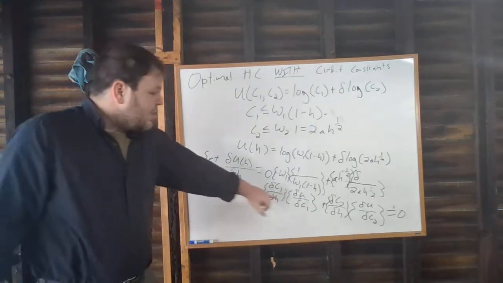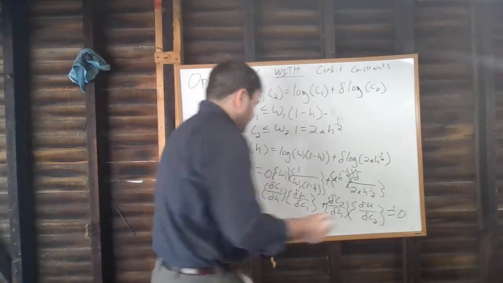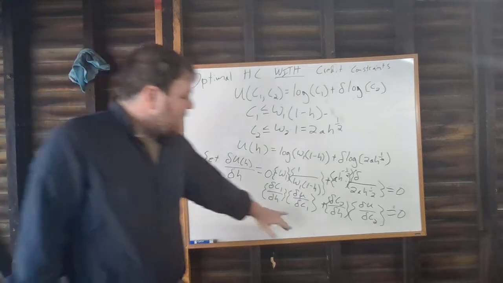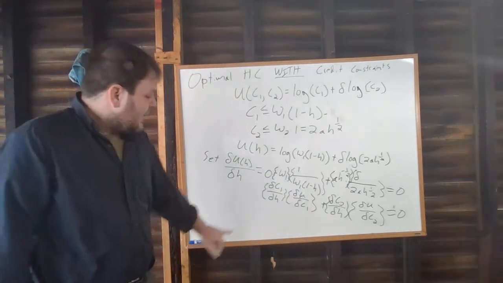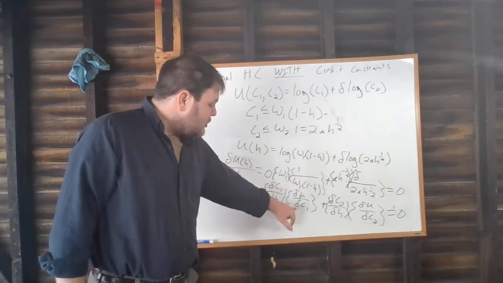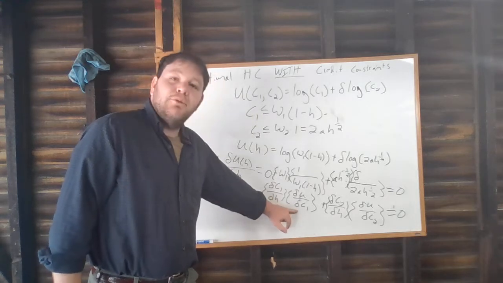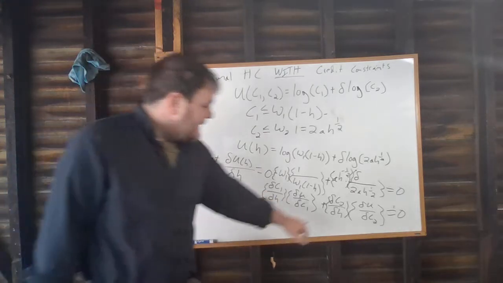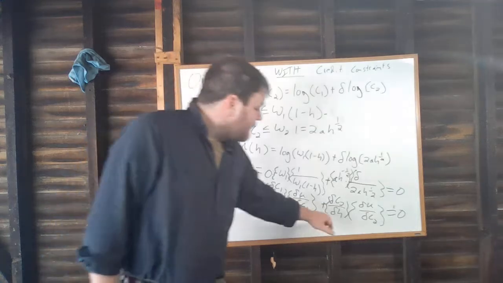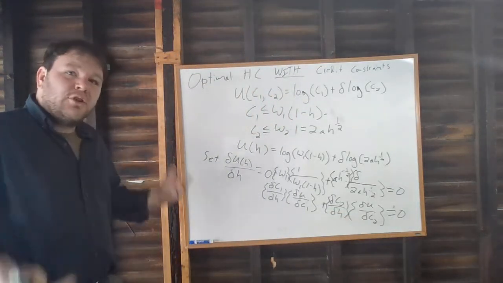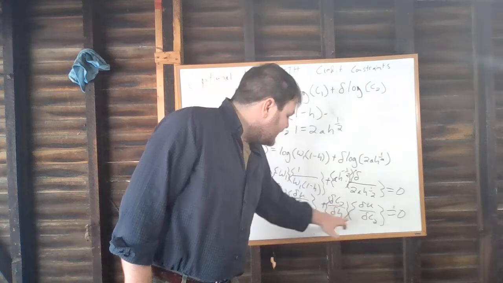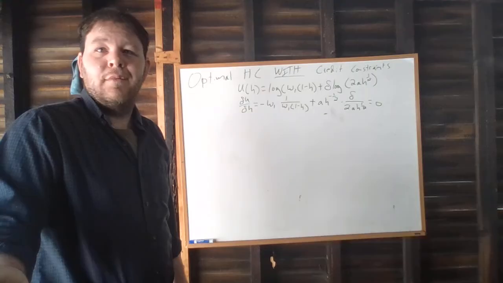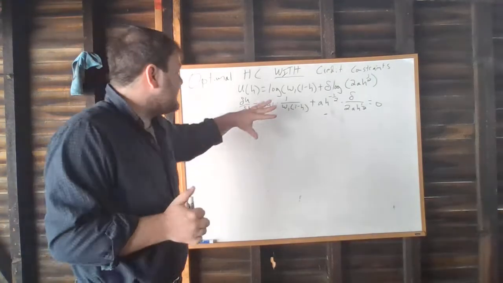So the meaning of this is that we should invest in human capital up until the point that the change in utility, our change in well-being, as a result of losing consumption in period 1, which is the value of that consumption times the change in that consumption, is equal to the benefit we're receiving from gaining consumption in period 2, which in turn equals the value of that consumption times the change in that consumption when we change human capital. Okay, great. So let's solve this thing and think about what we get.